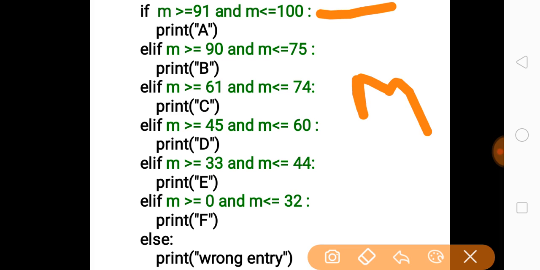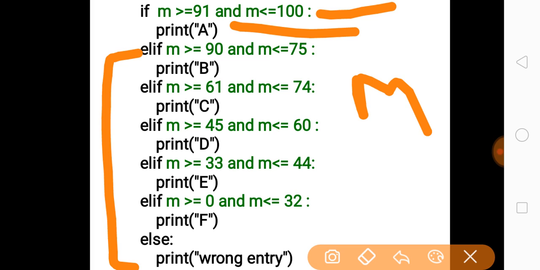If the value of m is greater than or equal to 91 and m is less than or equal to 100, that means if m is between 91 to 100, then grade A will be printed. And all other conditions will not be checked. But if you got marks between 90 to 75 as per our previous table, then you will get grade B, and all other conditions will not be checked, and the program exits this if else block and continues to the next line following this block.